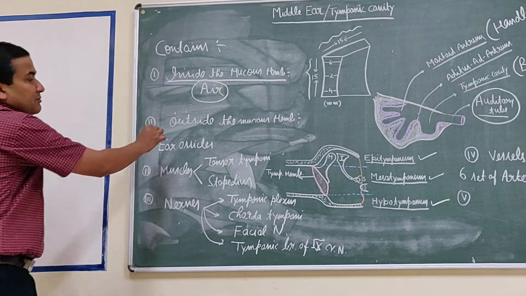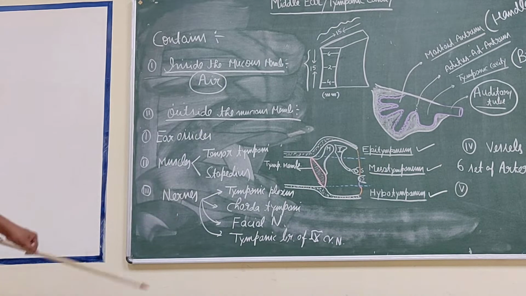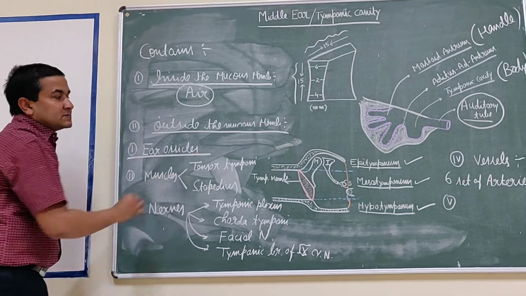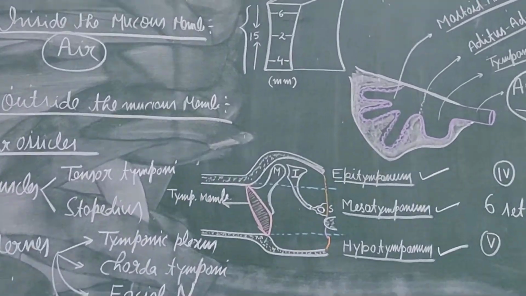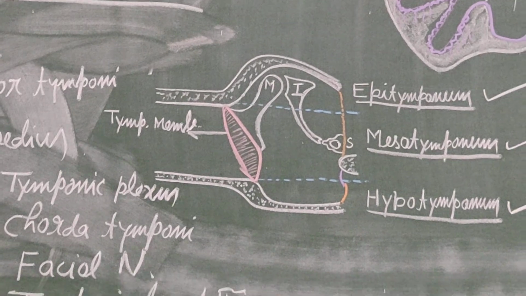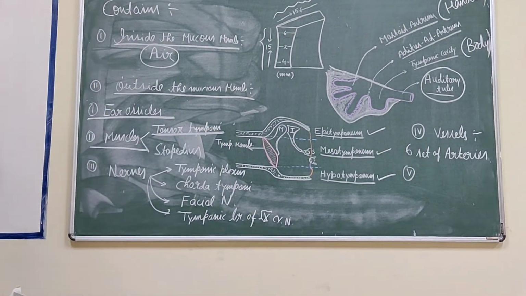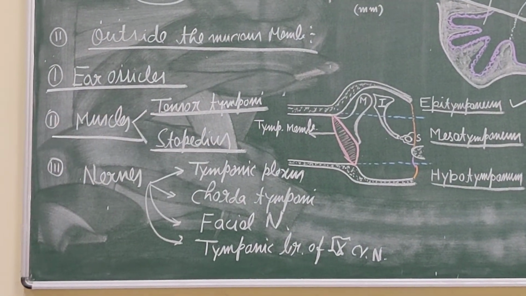Now, outside the mucous membrane, these structures are present: the three ear ossicles, malleus, incus, and stapes. Then the muscles: the tensor tympani muscle and the stapedius muscle, the two muscles present.